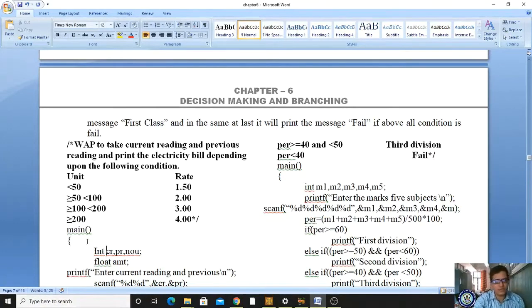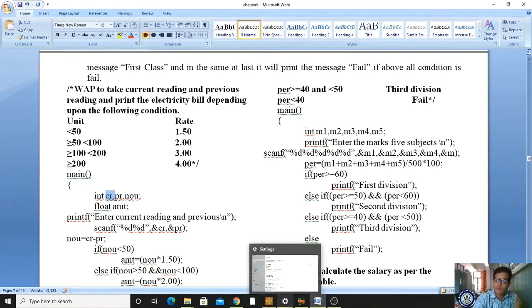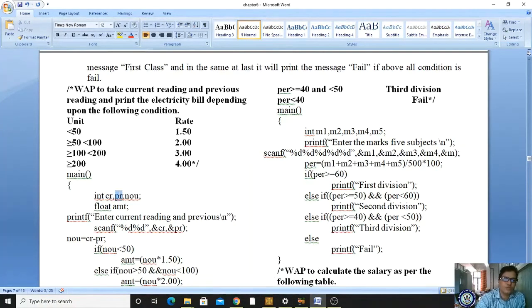In the main function I am taking three variables. CR stands for current reading, PR stands for previous reading, NOU stands for number of unit. CR means current reading, so what is the current reading of your meter? And PR, previous reading, what is the previous reading it has run? If I take current reading minus previous reading, I will get number of unit.